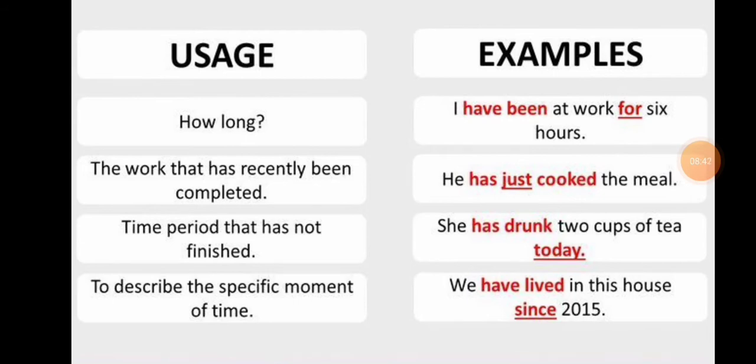Time period that has not finished. For example, she has drunk 2 cups of tea today. So they are saying that today she has drunk 2 cups of tea. That action has already completed, but the time period, today, is not completed. The day is not completed. So in that case also we will use perfect tense. To describe a specific moment of time,